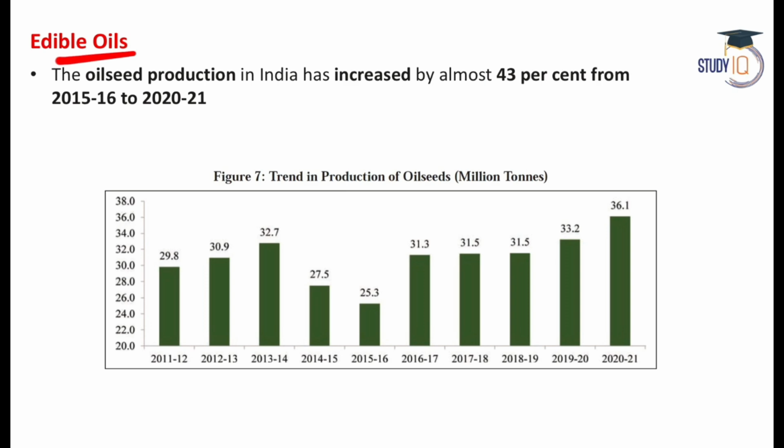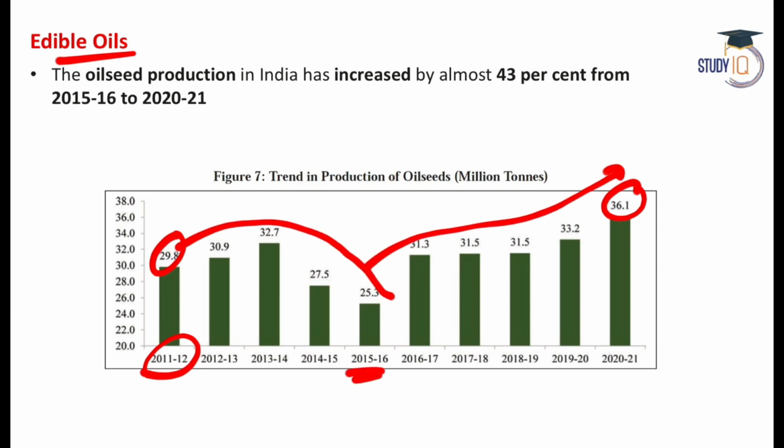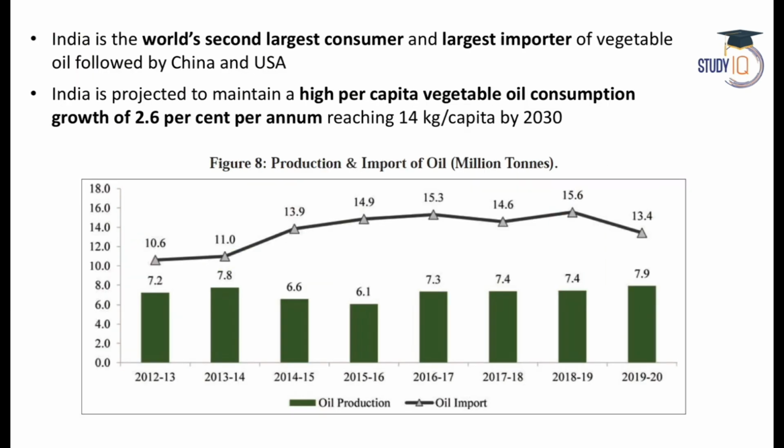Edible oil. So India's oil seeds production, you can see that it is on the up. So 10 years back it was 29, now it is 36. It decreased a little till 2015, but since then it has picked up. And this may be because of the Tilhan mission, the oilseed mission that the government of India has undertaken.